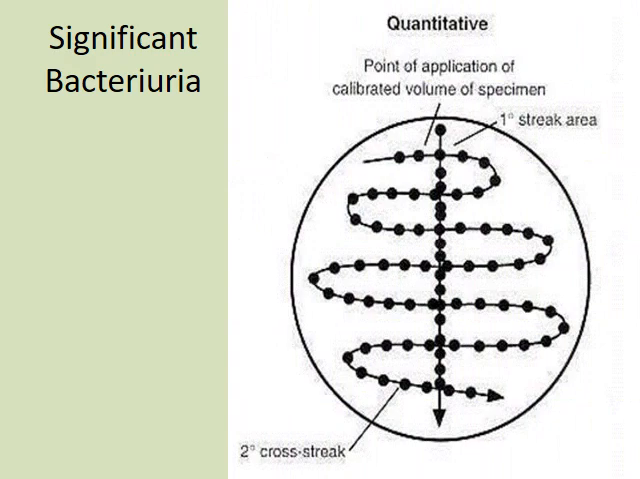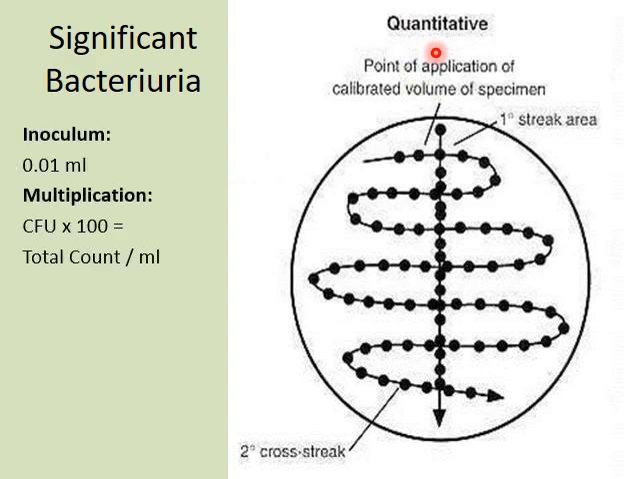For counting of the significant bacteriuria, what we do is quantitative culture. Here we streak the urine on MacConkey agar in a specific manner. The wire loop has a calibrated volume of specimen, and this is the pattern that we are streaking on the agar. The first streak is a perpendicular or a straight line, and the second streaking is done in a cross perpendicular to this line.